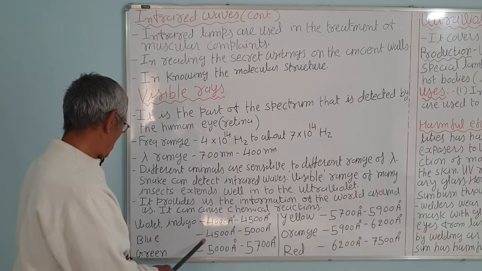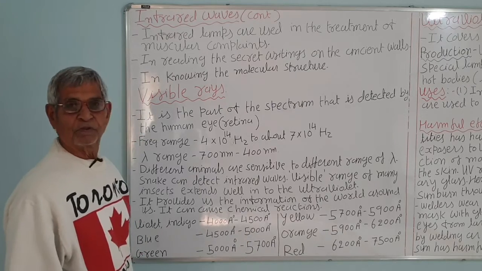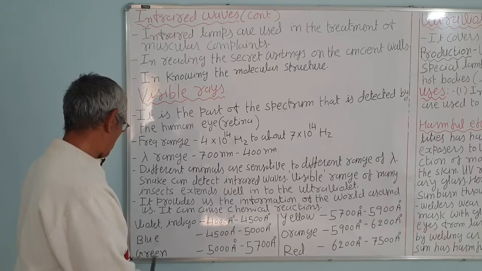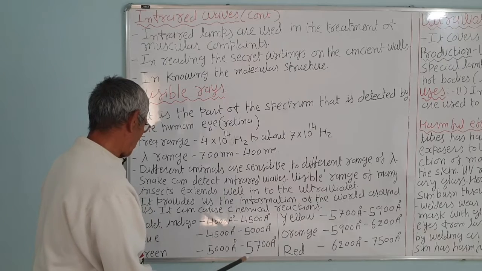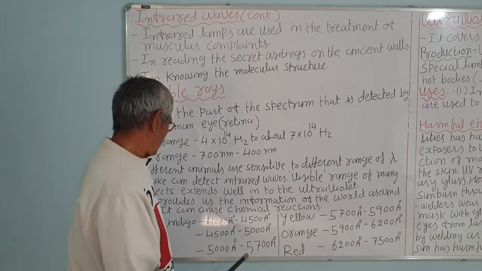Correct. Blue color has a wavelength between 4500 Angstrom units and 5000. This difference is only 500. Green is between 5000 and 5700. Here the difference is more, 700 Angstrom units.